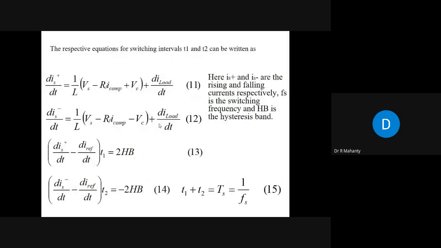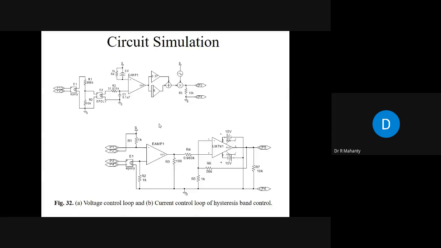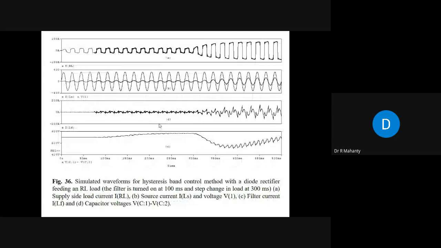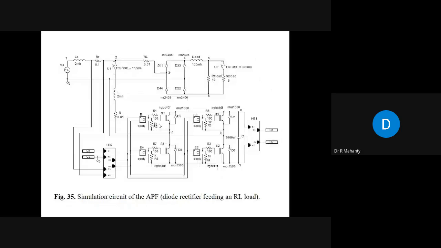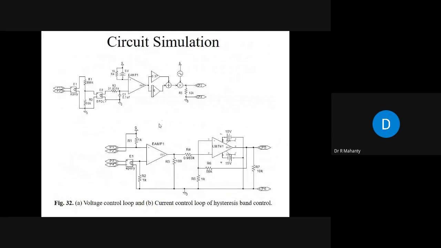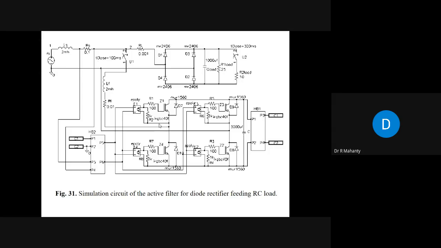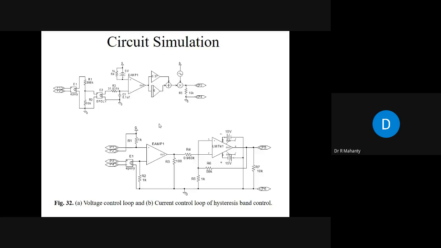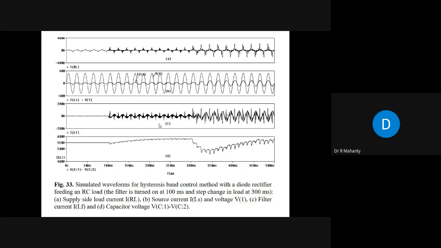There are certain control laws here. You have to define certain equations, and these are some of the simulation results. This is the simulation circuit of the active power filter for a diode rectifier feeding an RC load. You can see the voltage control loop and current control loop for hysteresis band control. Initially the current was distorted, but as soon as you turn on the active power filter at around 100 milliseconds, your current becomes sinusoidal. So see the transient response of the circuit.